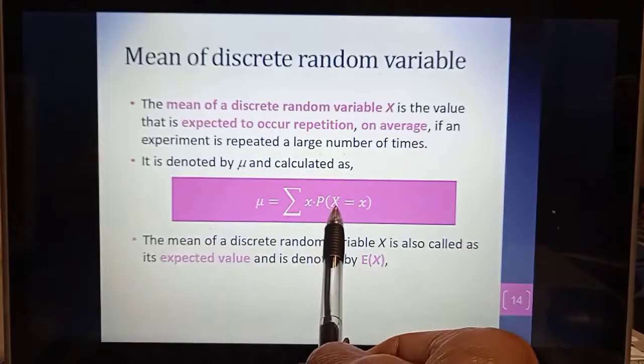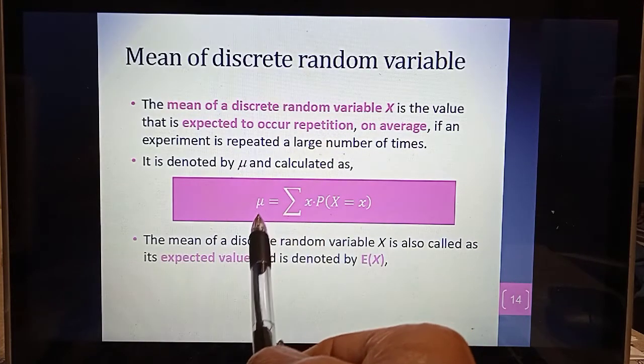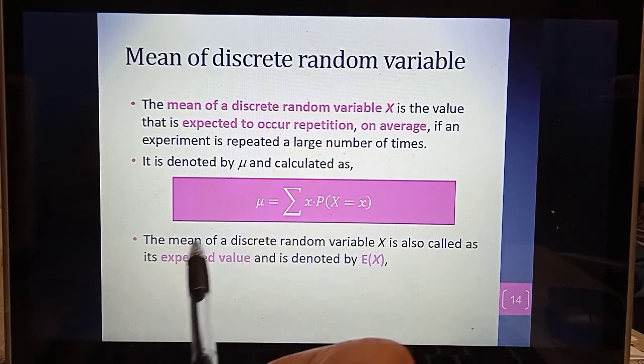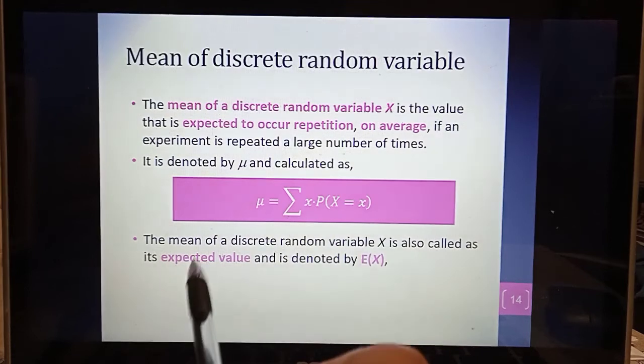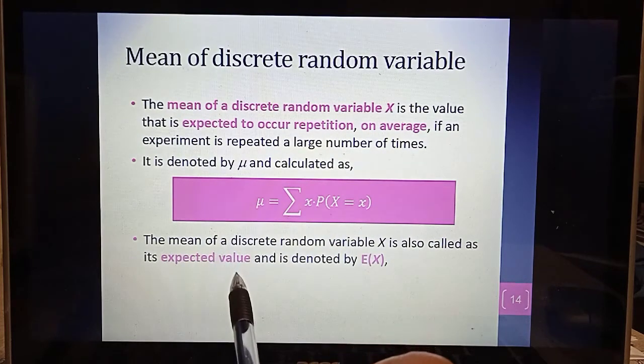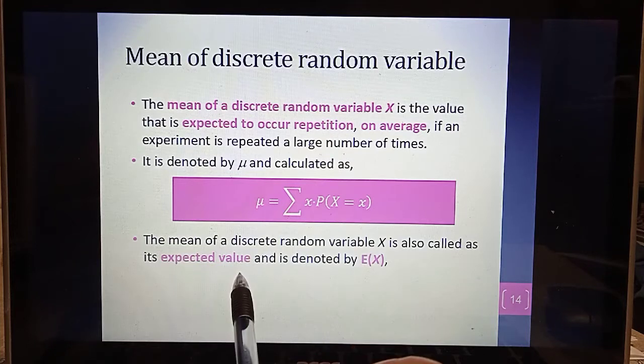So kita total up kan. So hasilnya adalah mean of discrete random variable given by mu. The mean of discrete random variable X is also called as its expected value and is denoted by E of X. Okay, mu ni juga akan digunakan simbol sebagai E of X yang kita sebut sebagai expected value.